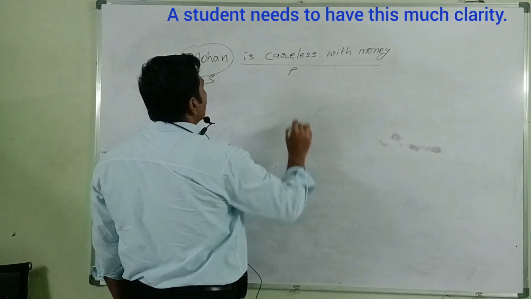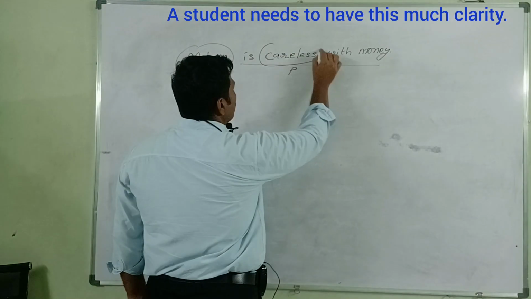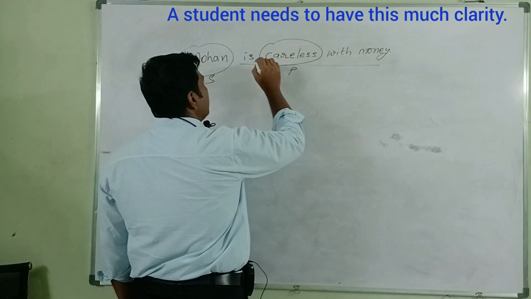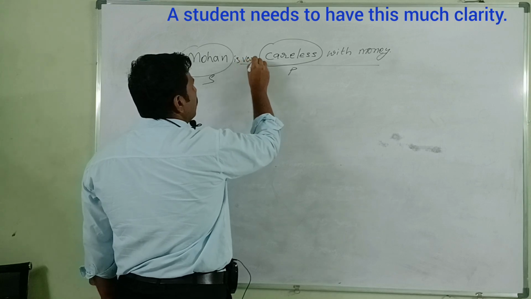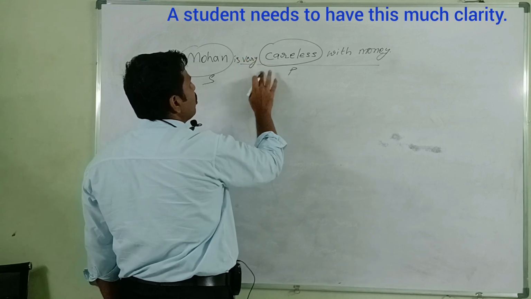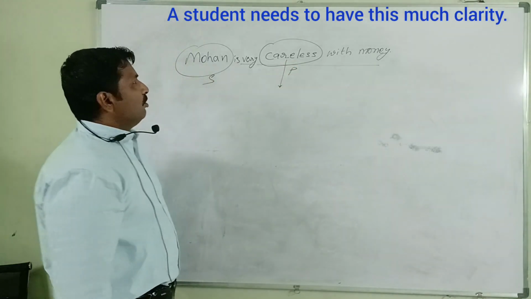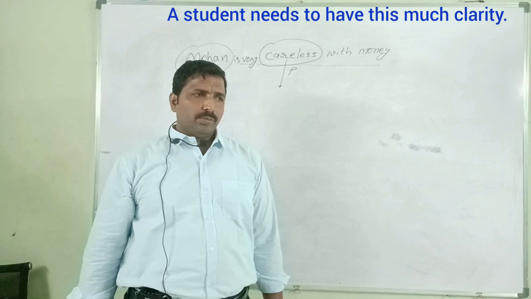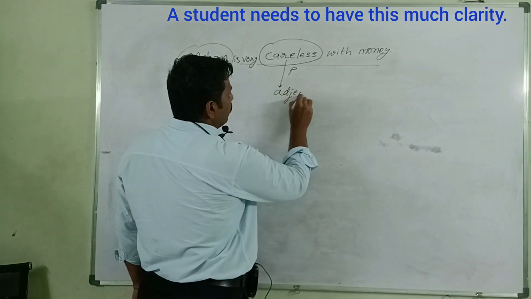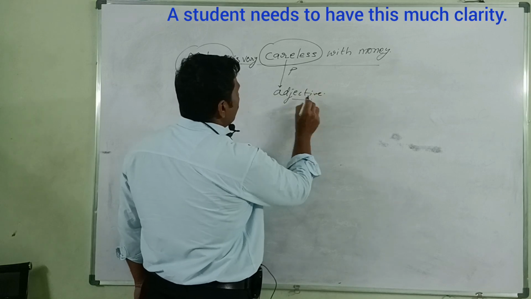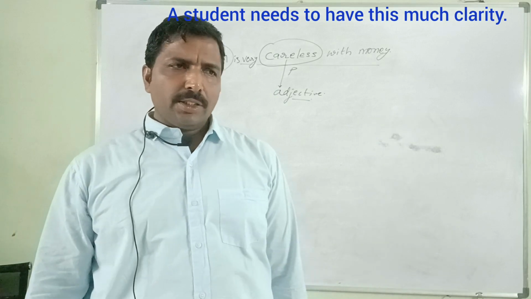Okay. Coming to parts of speech, what is it? Careless, even very careless. Mohan is very careless with money. It is an adjective, because we describe the subject by using adjectives. Good.